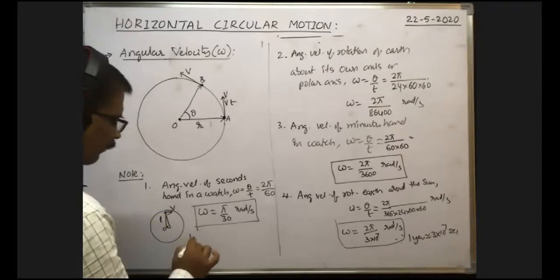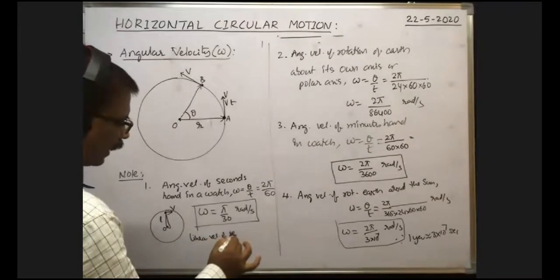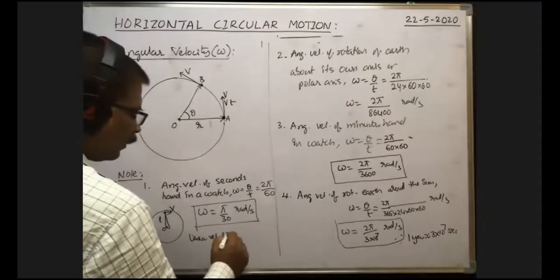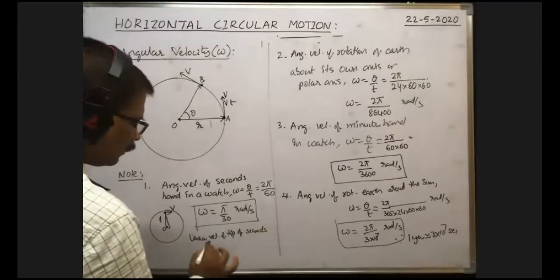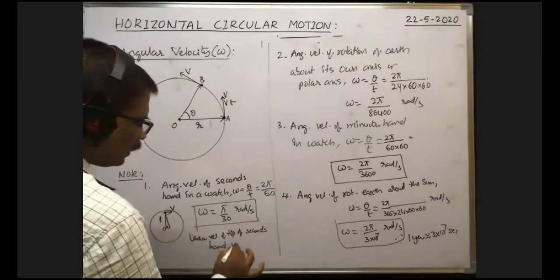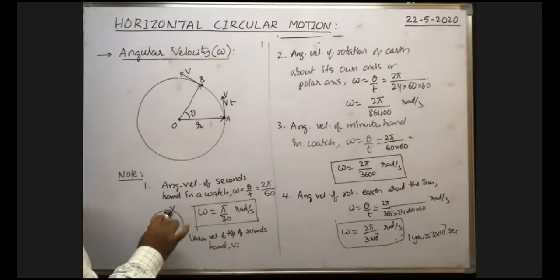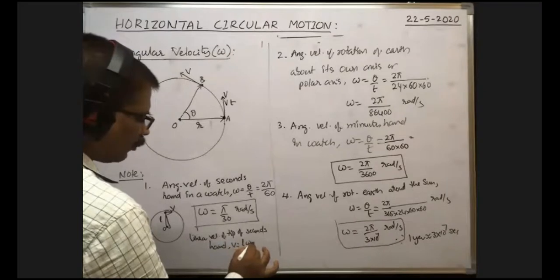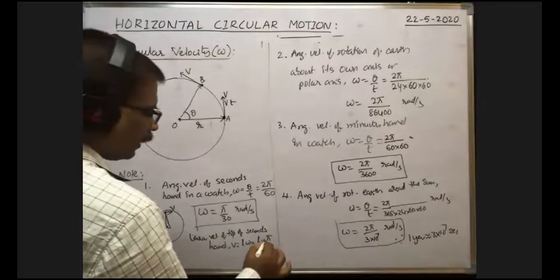Then the linear velocity of the tip of the seconds hand, V, is equal to r omega. Here, r means the radius of the circular path of the tip of the seconds hand, that is equal to the length of the seconds hand only. That is equal to L into the angular velocity of the seconds hand, omega. What is the angular velocity of the seconds hand? Pi by 30. So L into pi by 30.